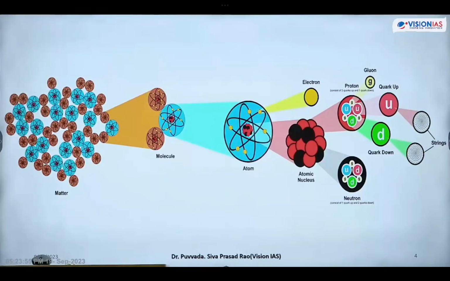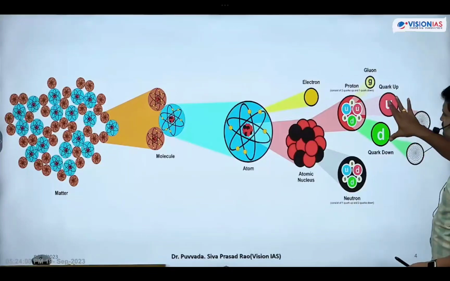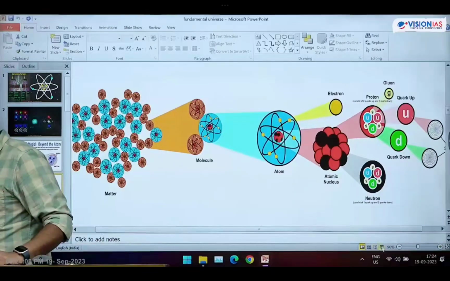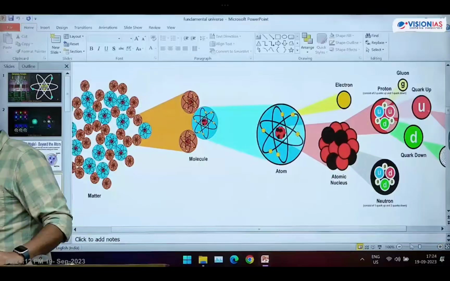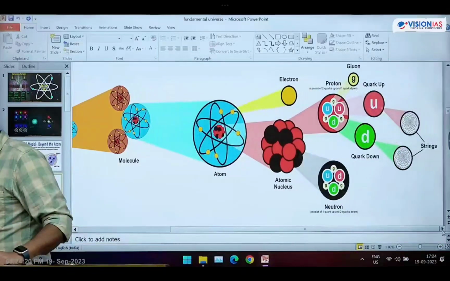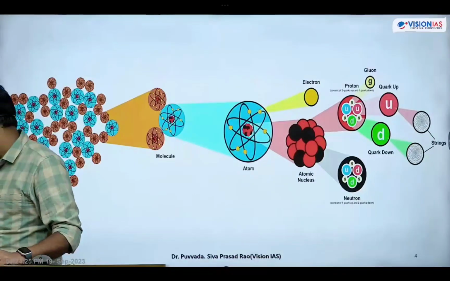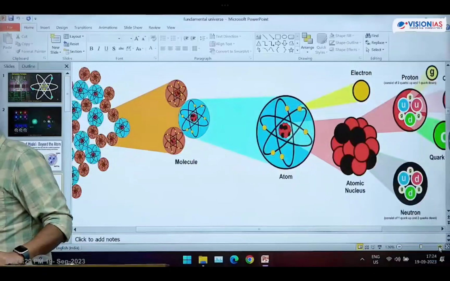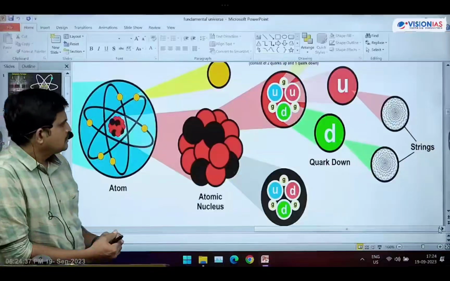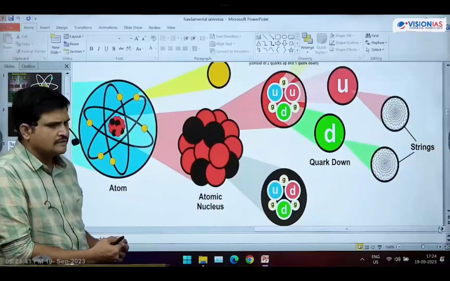Is it visible? Is it okay now? First copy this. Strings are responsible for formation of up quark and down quark.